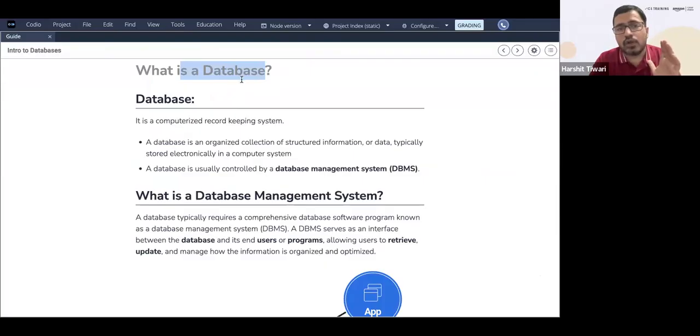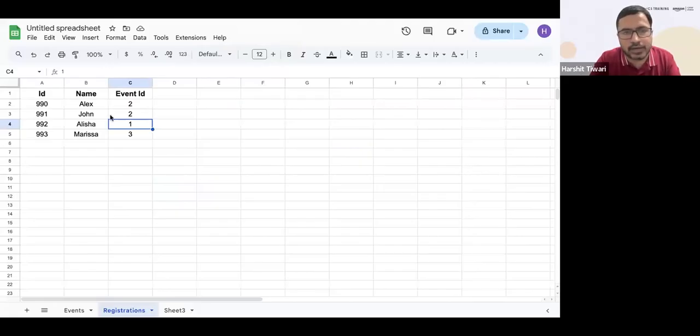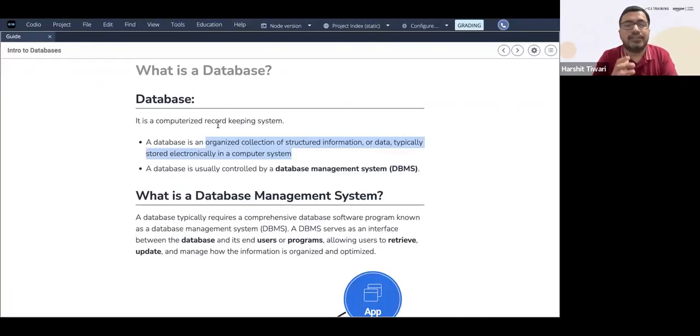So when we talk about the database, it's basically two parts. One is your actual data, which is an organized collection of structured information or data typically stored electronically in a computer system, like this data that I showed you. This is my data, I want to save it. That is number one.